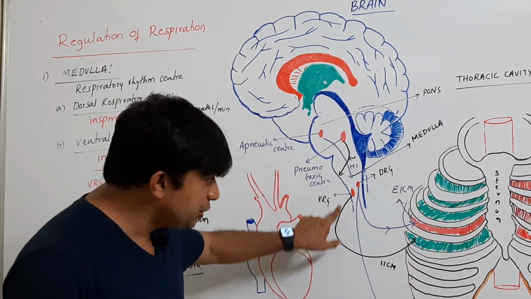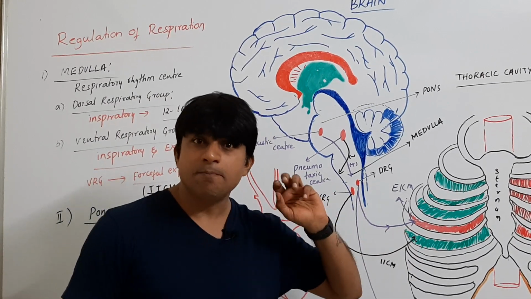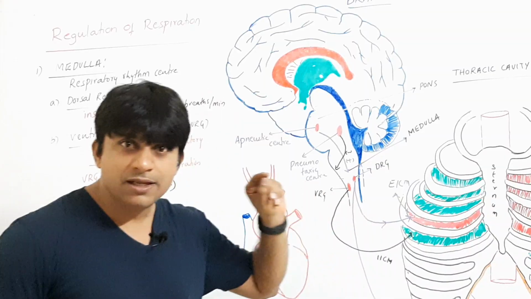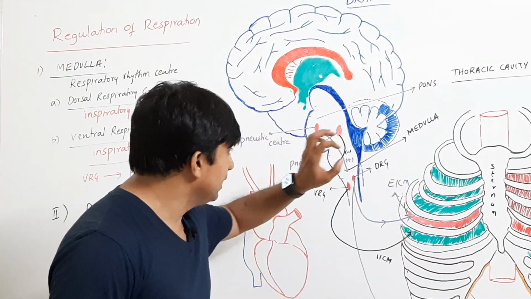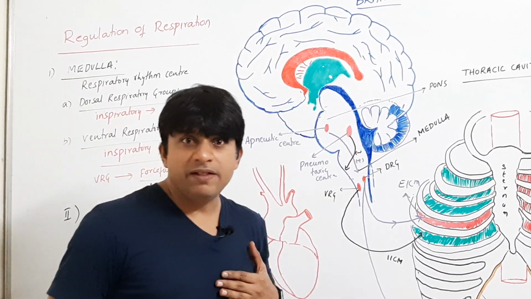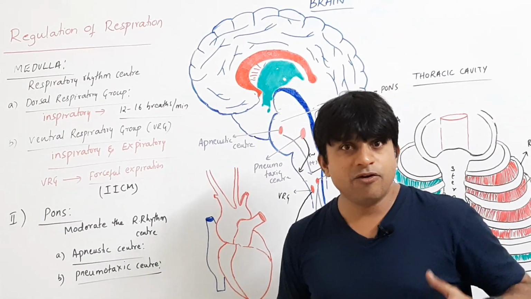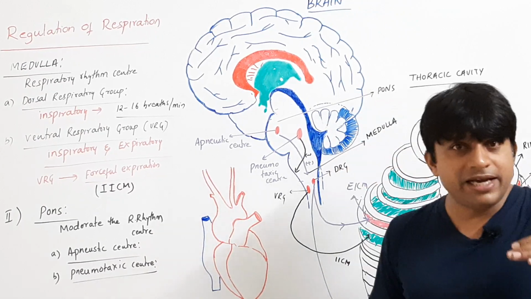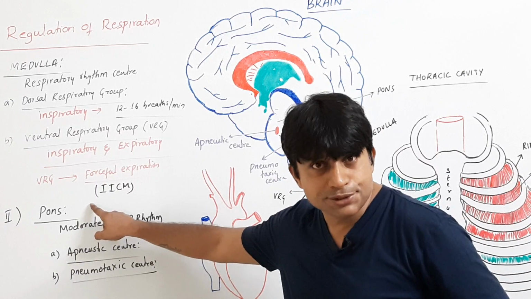Fine. Your VRG is responsible for forceful expiration by giving a signal to internal intercostal muscles. Then there are certain times where the rate of breathing will increase or decrease, and this is under the control of the pons, right?